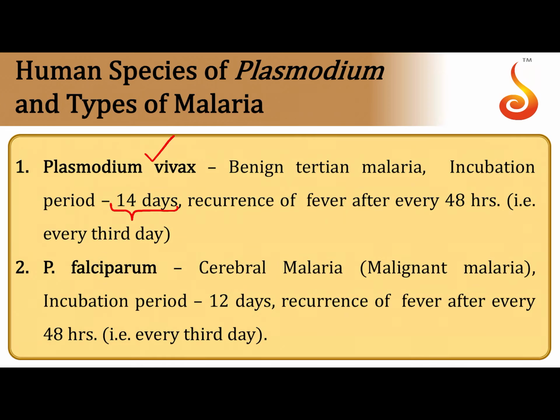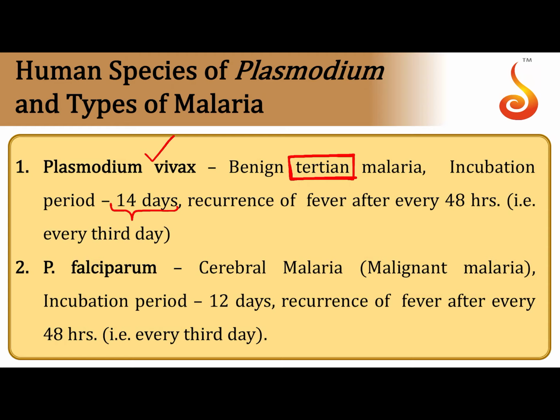The reason it is called tertian malaria is because the symptoms, mostly the fever and chills, recur. They occur once every third day, once after every 48 hours. On every third day, you will see the symptoms occurring for Plasmodium vivax. So it is called benign tertian malaria.